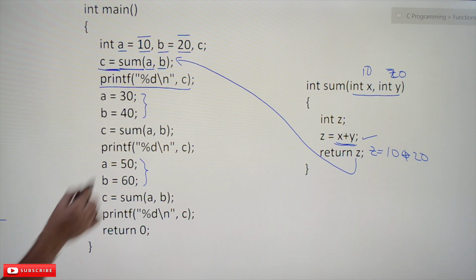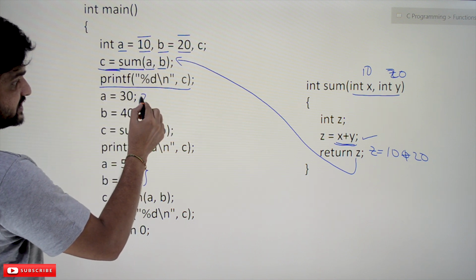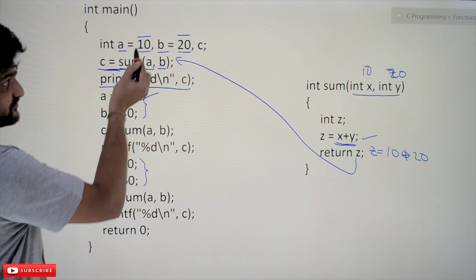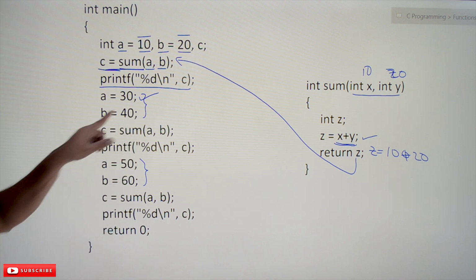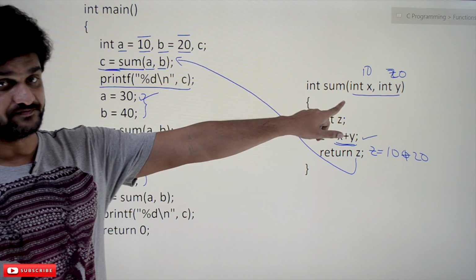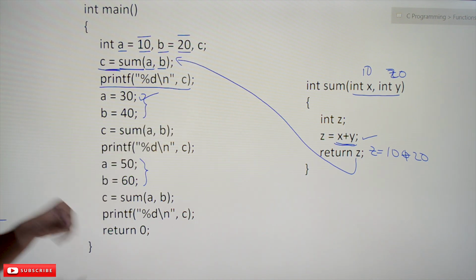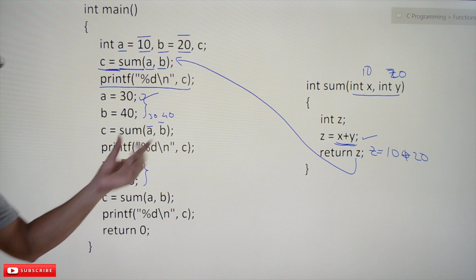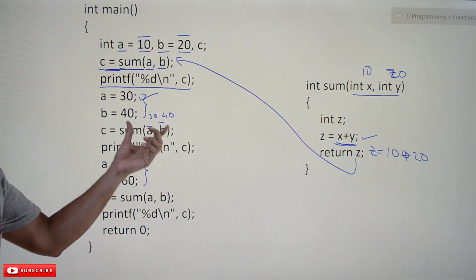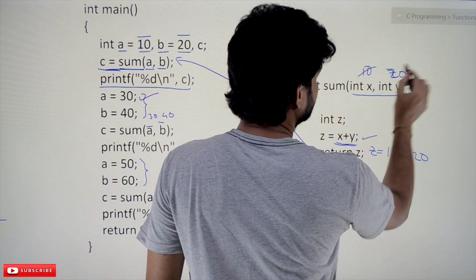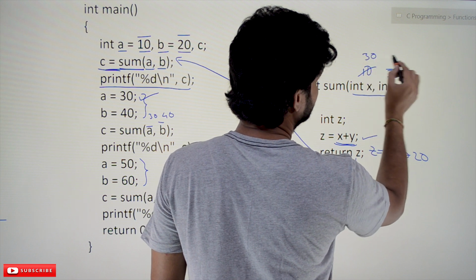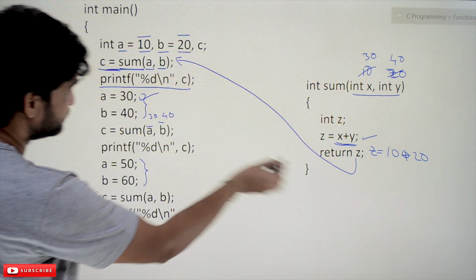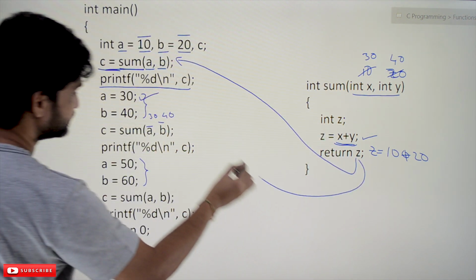Okay, next line, we have again assigned the values of a and b. The values of a and b have been changed from 10, 20 to 30, 40. Again the same function is called with values of a and b as 30 and 40. Again coming here, the new values of x and y are 30 and 40. So again the same job is done. The sum of 30 and 40, 70, will be returned back where the function is called.